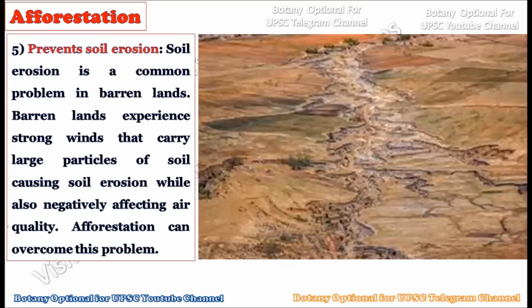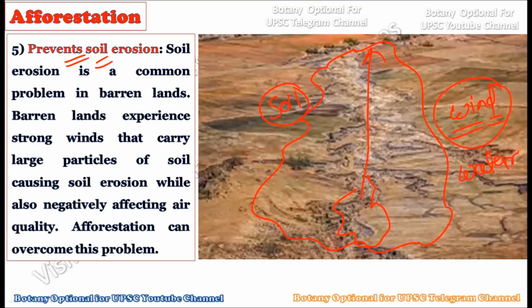Now, the fifth application of the afforestation program is that it will prevent soil erosion. As you know, soil erosion is the process in which water or wind takes the fertile topsoil with it and transports it to another place. That is, if this particular site has a fertile upper layer and there are no trees in this area, then if the wind blows at a very high speed, or if rainwater flows at a very high speed, then the rainwater or the wind can take up this fertile soil with it and carry it to another place.